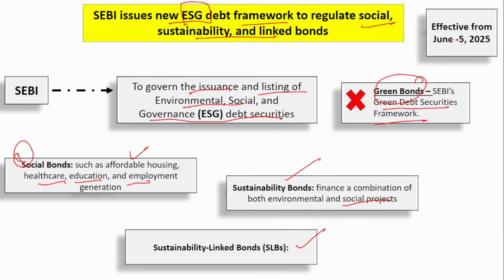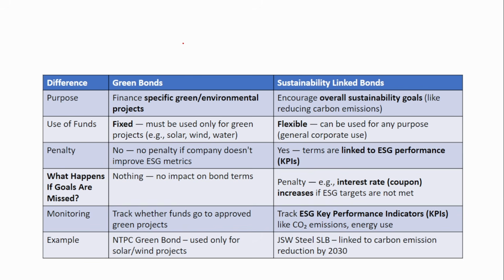So, this is effective from June 5th, 2025. Okay, this debt framework has already been put into use, that is, it is effective from June 5th, 2025. So, what is a green bond? What is sustainability? It might be a little confusing, right?